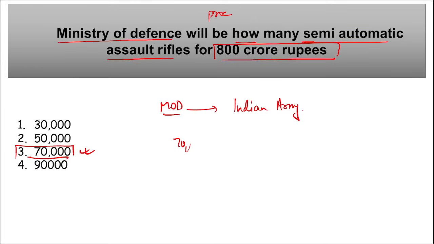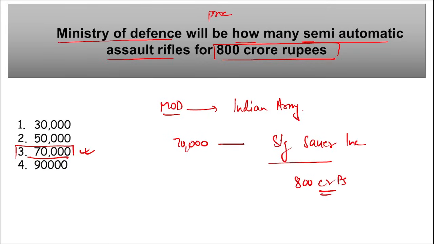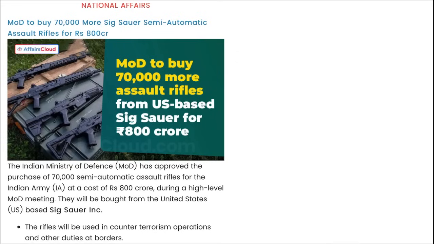They will be procured from a US-based company, SIG Sauer Incorporation, and for this they will be spending 800 crore rupees. Here you can see the assault rifles we are talking about, and the rifles will be used in counter-terrorism operations and other duties at the border.